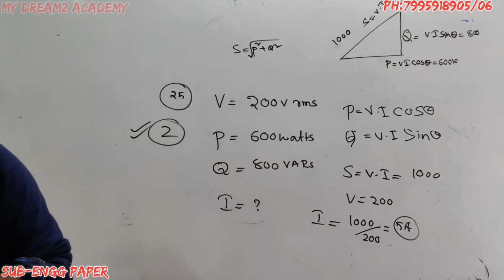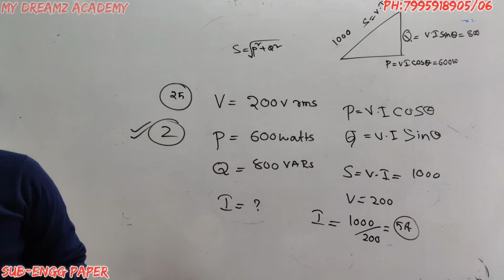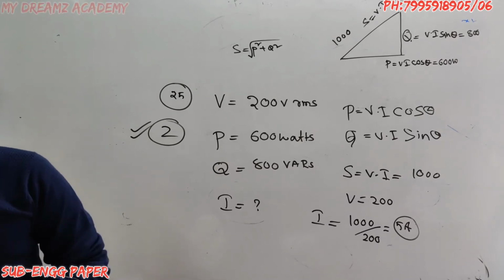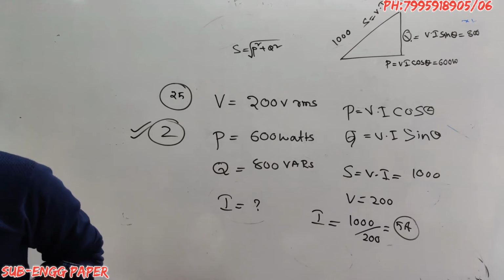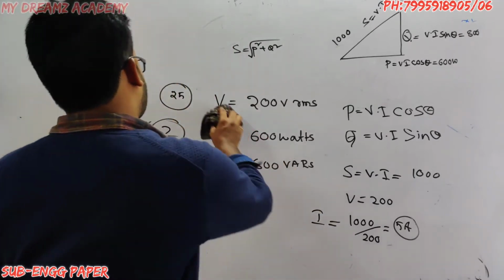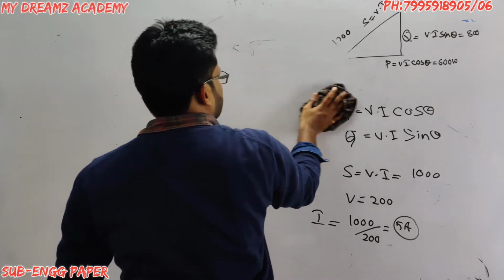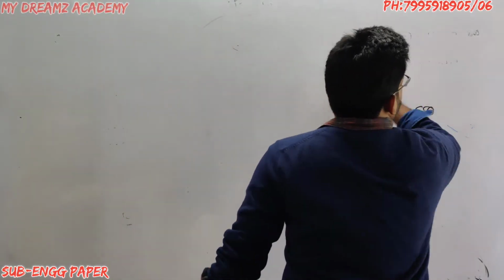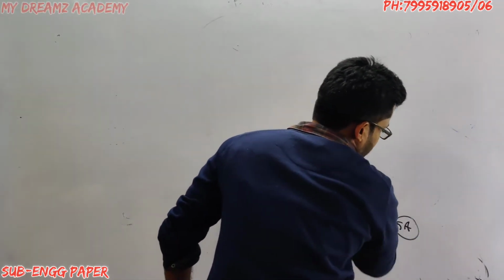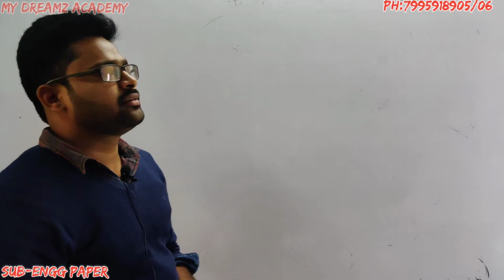Now the 26th question. A 100 millihenry inductance carries a sinusoidal current of 1 ampere at a frequency of 50 hertz. What is the average power dissipated by the inductor? For a question like that in an examination, the average power dissipation in the inductor or capacitor is 0. Actually, inductor and capacitor do not dissipate energy, they store the energy. So the theory behind it we are going to see now.